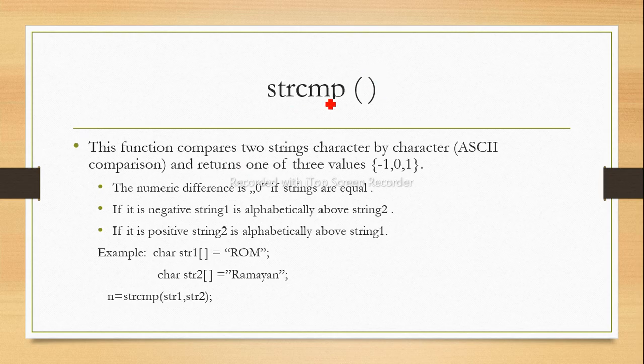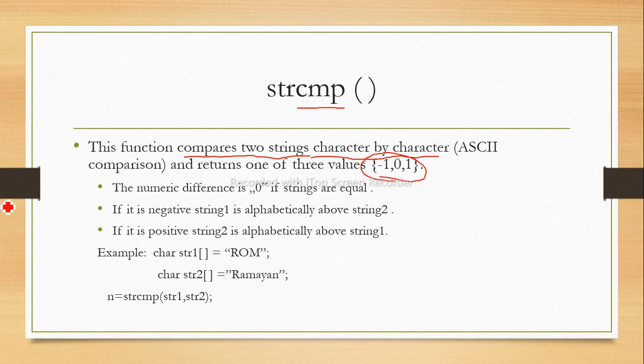Next is strcmp. cmp is abbreviation of compare. So this function compares two strings character by character. That is nothing but यहाँ पे क्या होगा, दोनों भी string के characters compare होंगे. It will give three values, -1, 0 and 1.